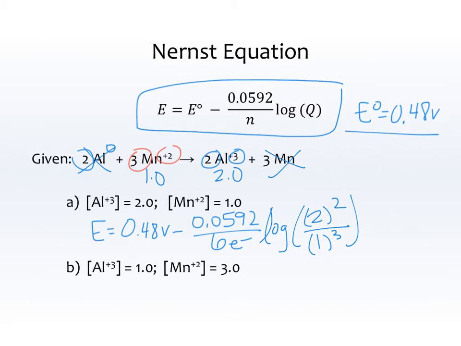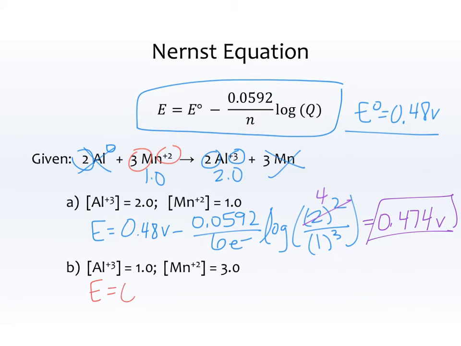And so now I'm just going to solve. I'll take 2 squared is 4 divided by 1 cubed, which is 1. So then the log of 4 times 0.0592 over 6, and then subtract that from 0.48. I'll let you pause right now and calculate that on your own and come back to me and see if you got something. And I got 0.474 volts. And 0.474 is smaller than 0.48, which means that that number is exactly as we predicted, smaller than E standard. Let's do the same thing for the other concentrations.